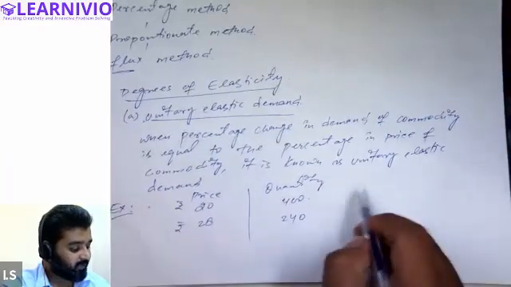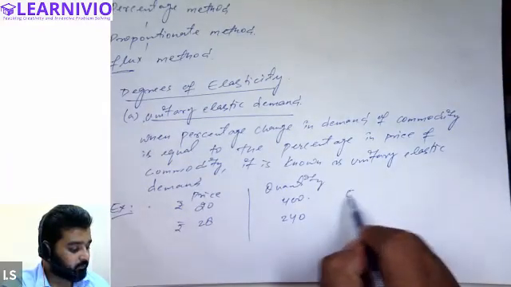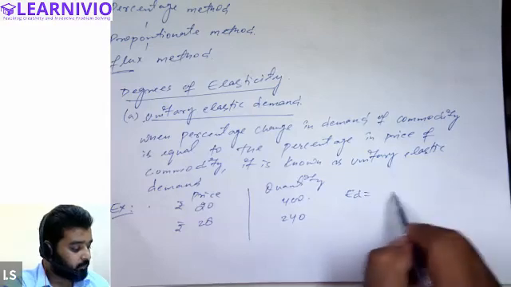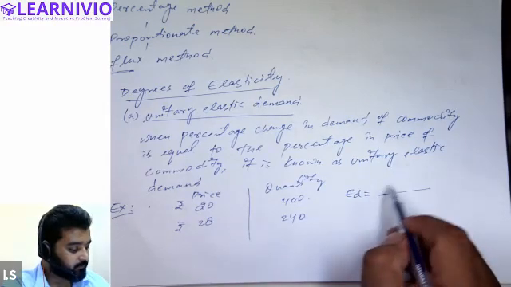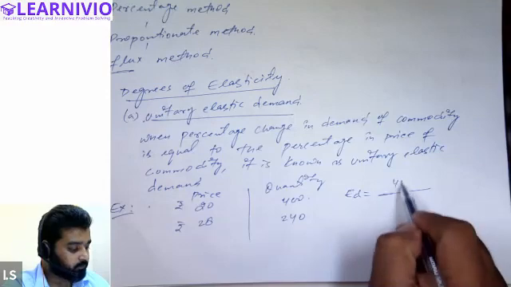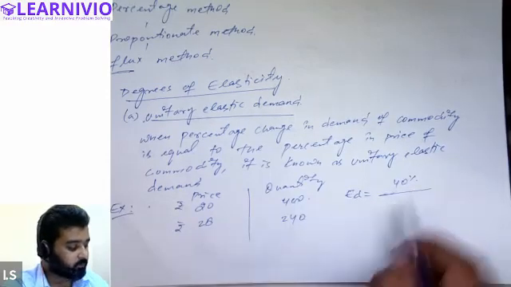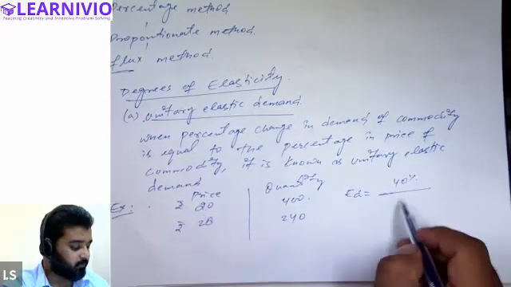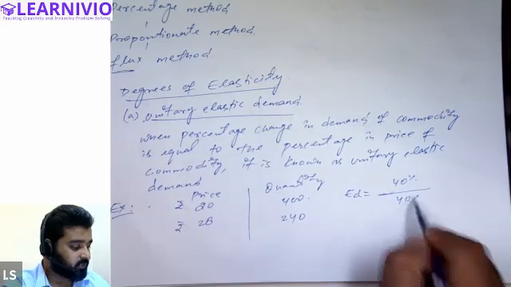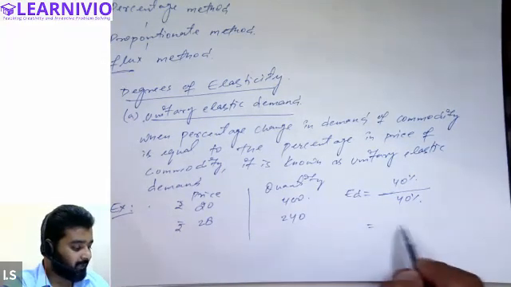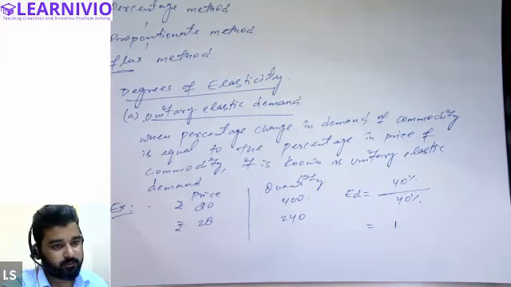In this case, when you calculate the elasticity of demand, you will find that demand is changing by 40% and price is also changing by 40%. Both are changing in equal proportion. Hence, the answer will be 1 in this case.